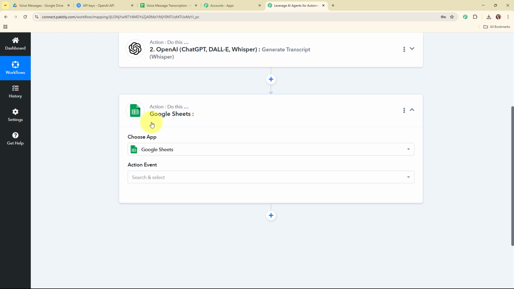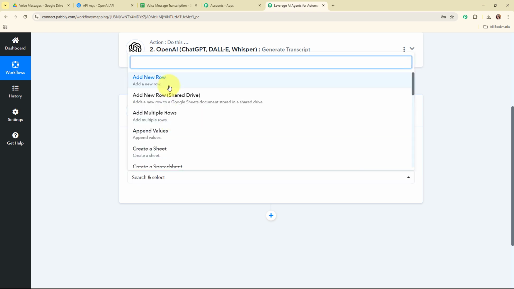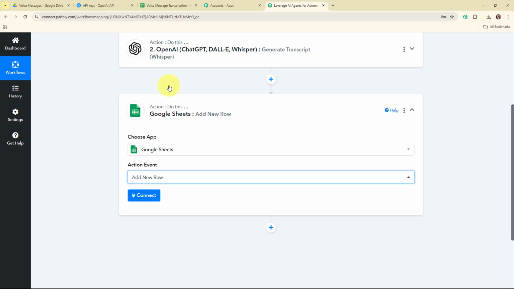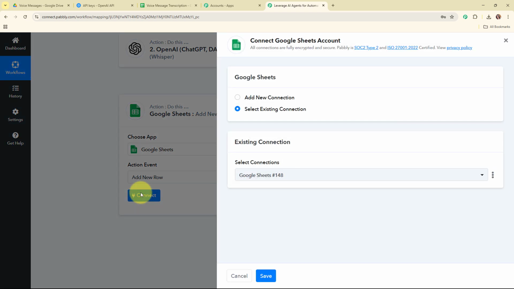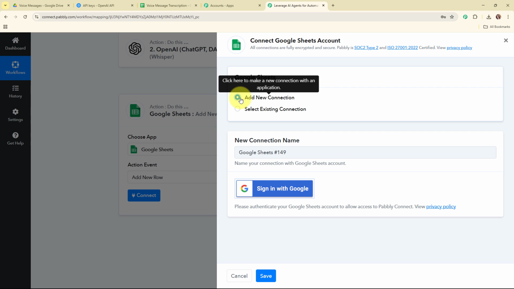So in my Google Sheets action step, I'm going to select my action event as add a new row, so that after generating the transcript, automatically that should be added in my Google Sheets. Now here, to connect my Google Sheets with Pabbly Connect, I'm going to click on this connect. Again here, to build a new connection, I'm going to select add a new connection. If your Google Sheets account is already connected with Pabbly Connect, then you can click on select existing connection.